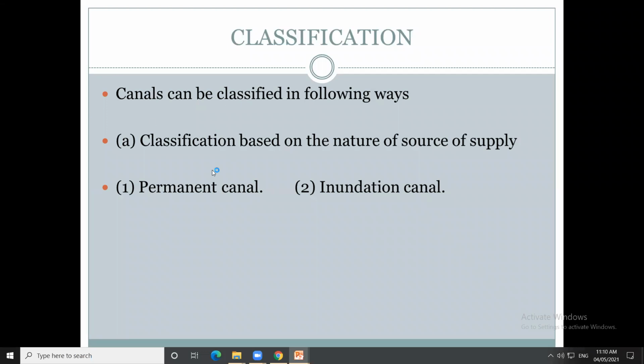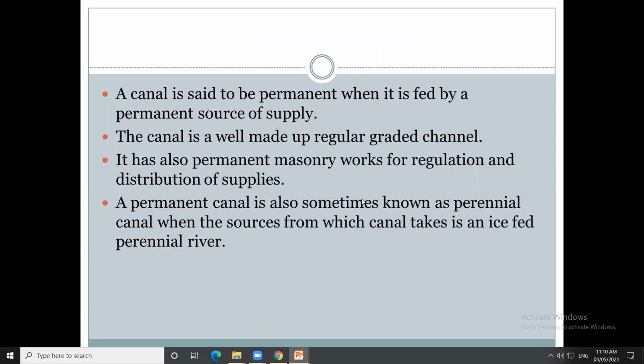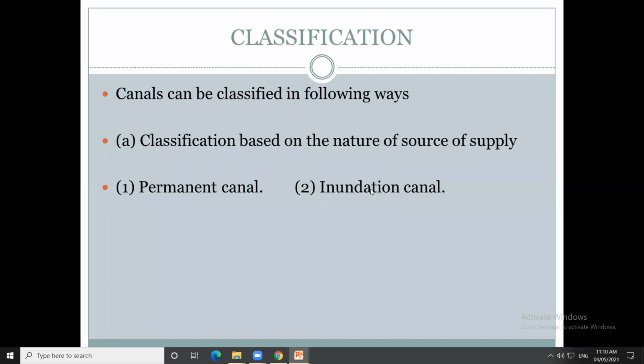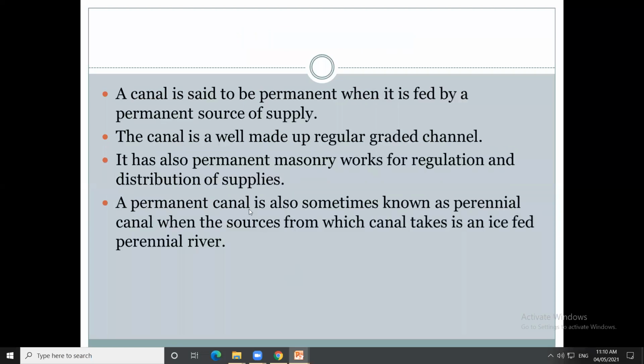So what is the classification of the canals? How are these canals classified? Classification is based on the nature of source of supply. Based on the source of supply, the canals are classified into permanent canal and inundation canal. यामध्ये दिलेलं पहा, what is the meaning of inundation canal and permanent canal?